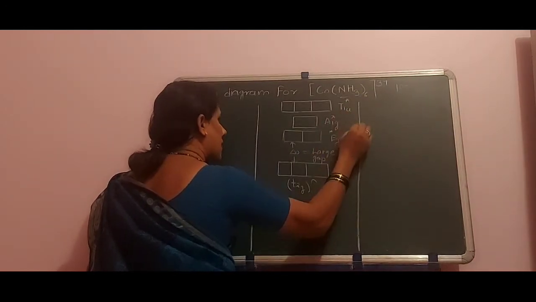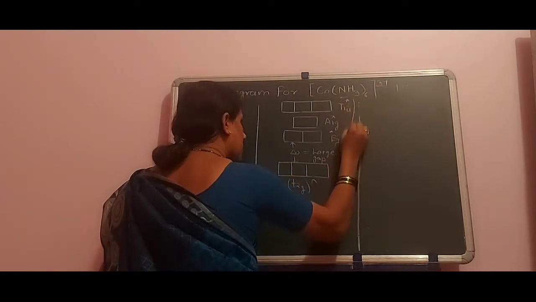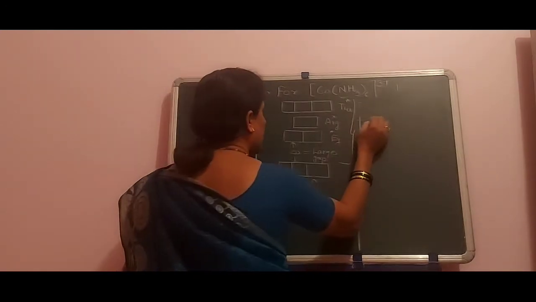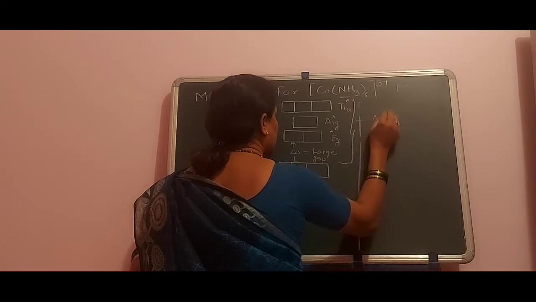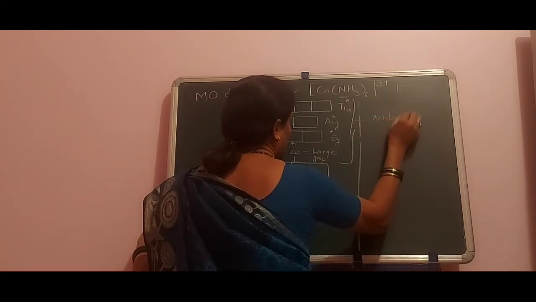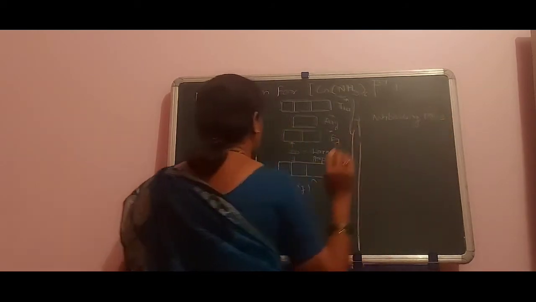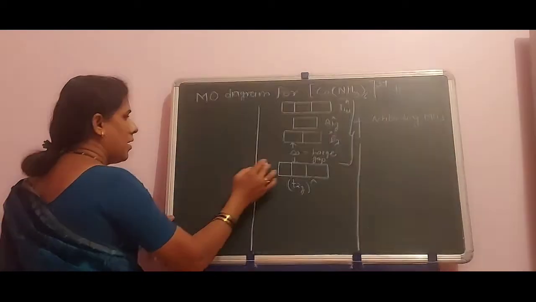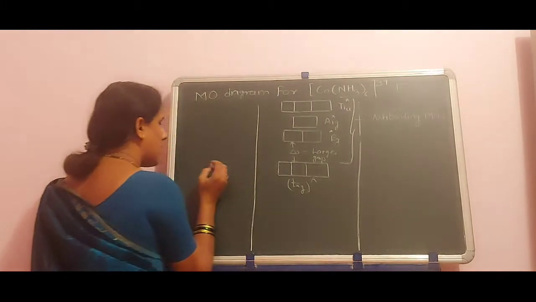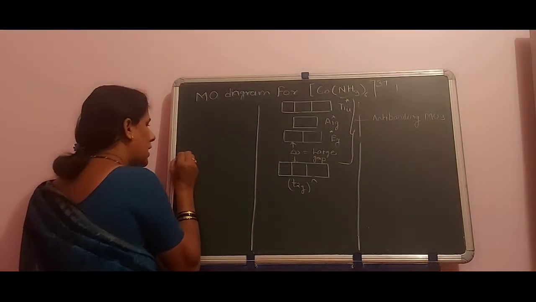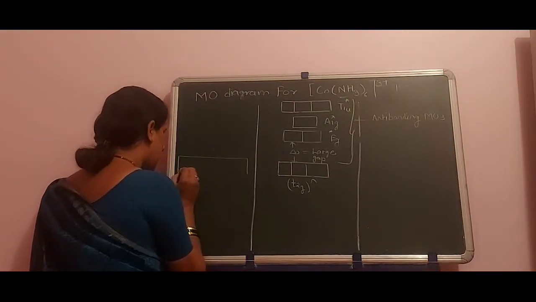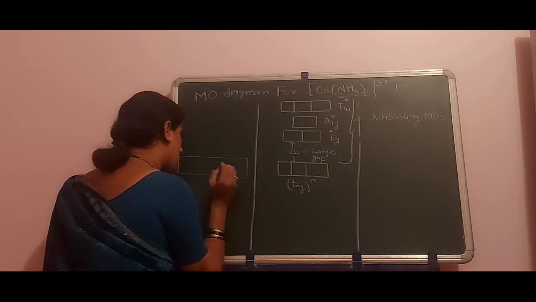These orbitals are called anti-bonding. Near this we can draw the d orbitals of the central metal ion.